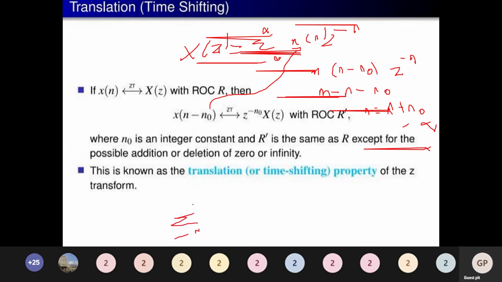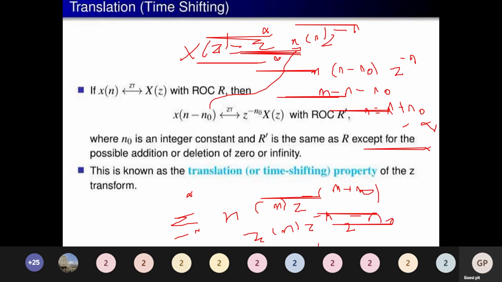I will have minus infinity to plus infinity x of m, instead of n minus n naught it is m, and z power minus, instead of n, it is m plus n naught. When you split this, what happens? x of m z power minus m into z power minus n naught. So this term is X of z into z power minus n naught. So this will be the answer.